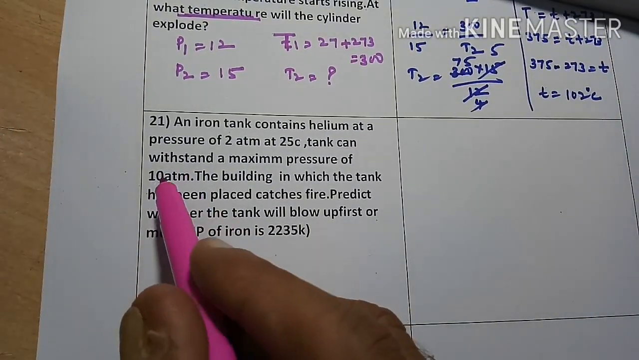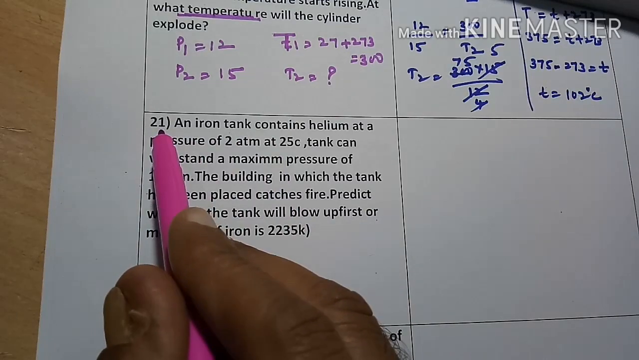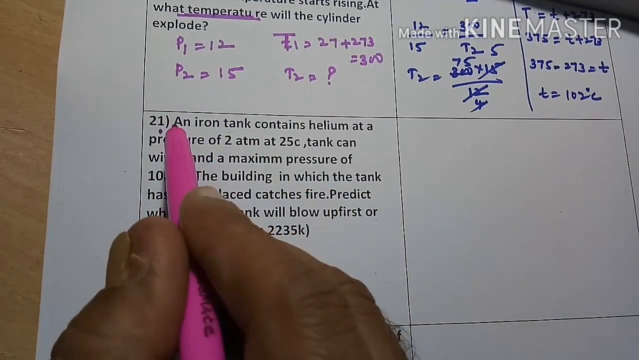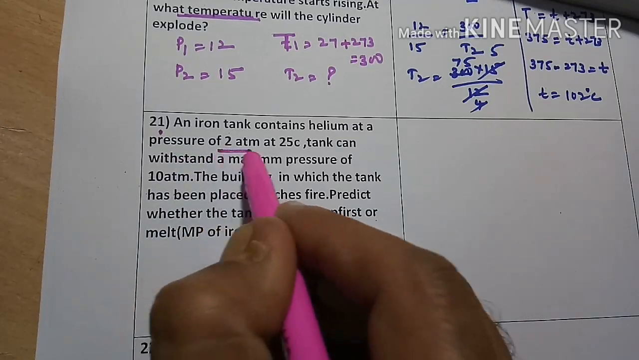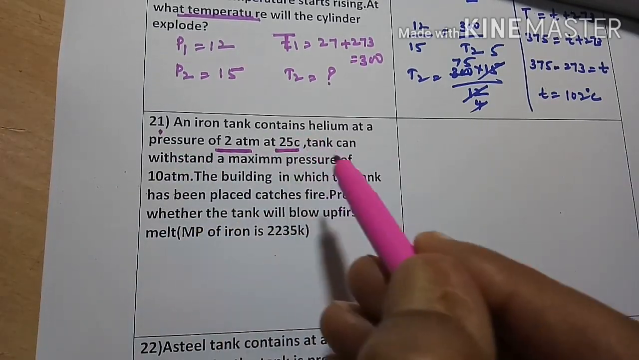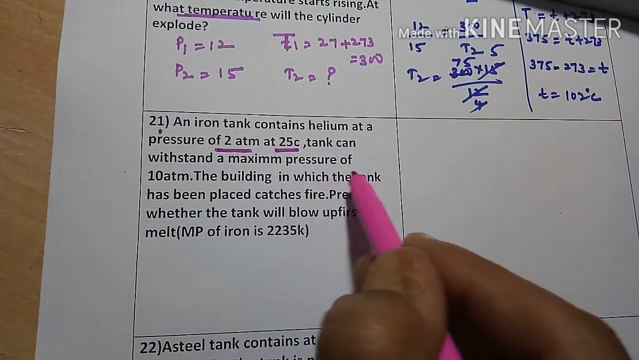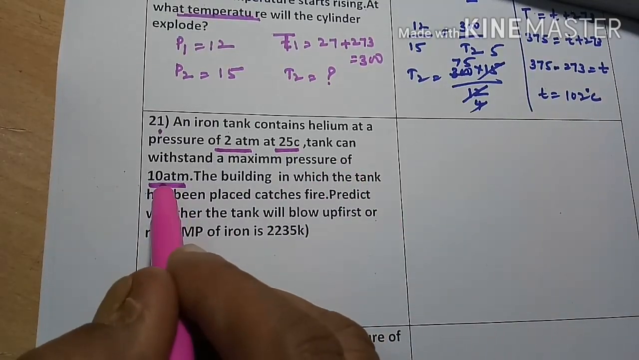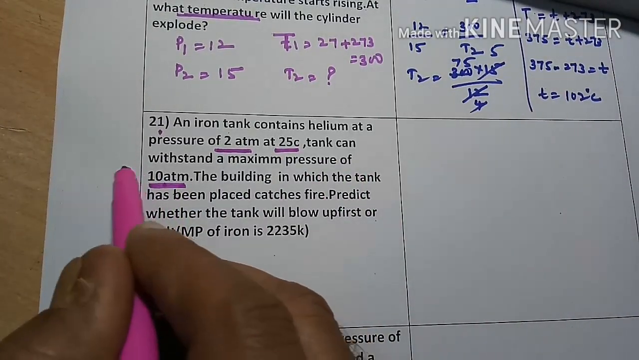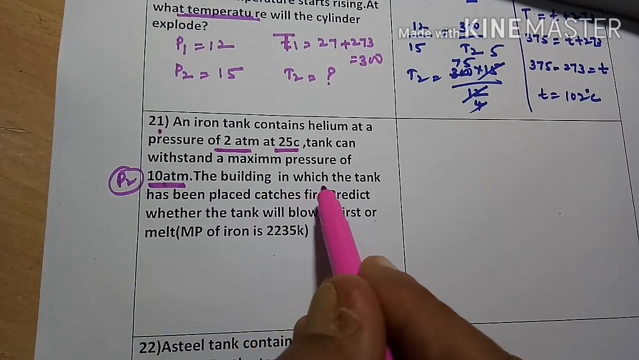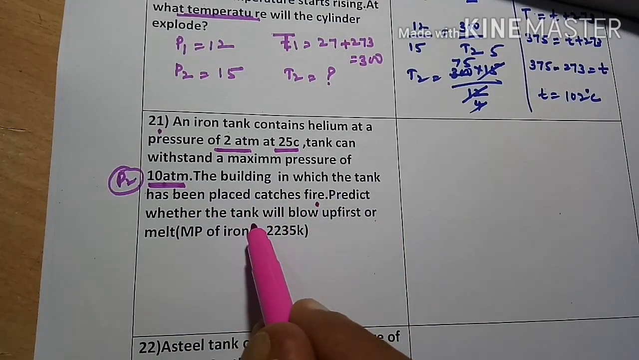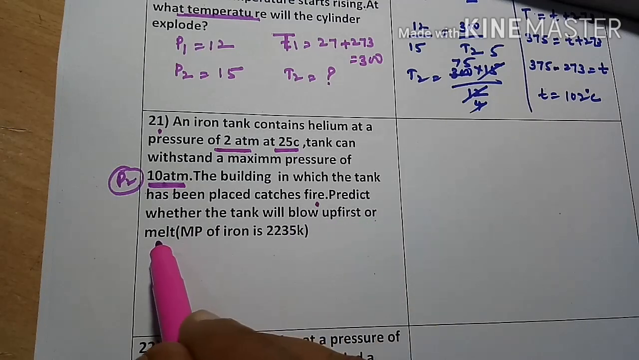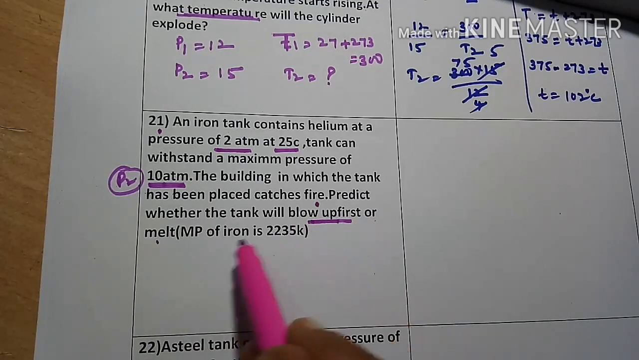21. So the cumulative number is 21. In this Gay-Lussac's law, second problem. An iron tank contains helium at a pressure of 2 atmospheres at 25 degrees centigrade. The tank can withstand a maximum pressure of 10 atmospheres. Maximum pressure, so you should take this as P2. The building in which the tank has been placed catches fire. Predict whether the tank will blow up first or melt.